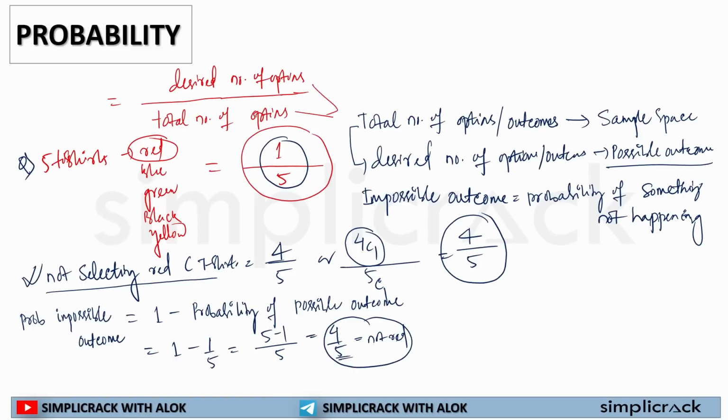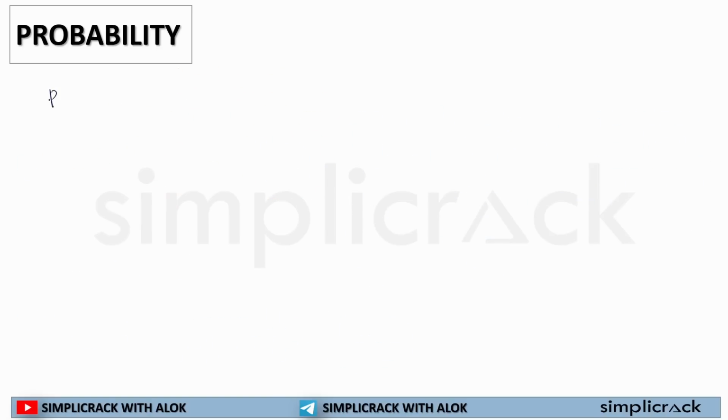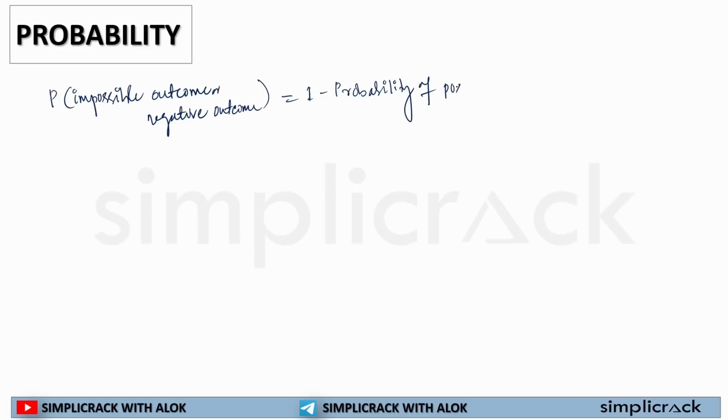And the way we solve this whole question manually, we find out the probability of selecting a t-shirt which is not red color is 4 by 5. So here what we understood: whenever we have to find out the probability of an impossible outcome or a negative outcome of something positive, we should solve it like 1 minus probability of possible or desired outcome. Okay.